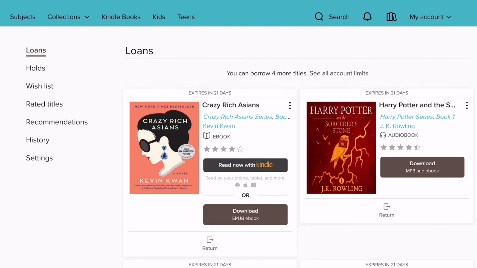Devices section. However, if a book that you've returned through Amazon is still checked out to your library card and it's still showing up here on your loan shelf, don't worry, just tap the return button that we just demonstrated. It's right here below the book cover, and that will return the book for you. So next we're going to switch over to the Libby app to demonstrate how you can return books on Libby.